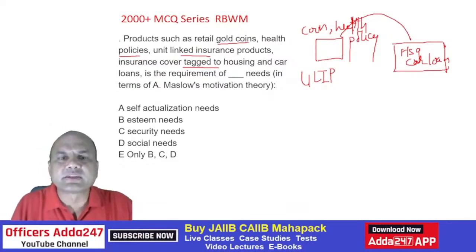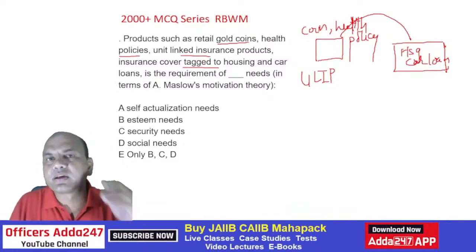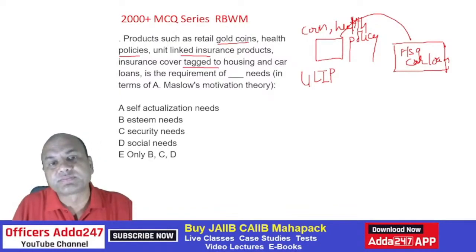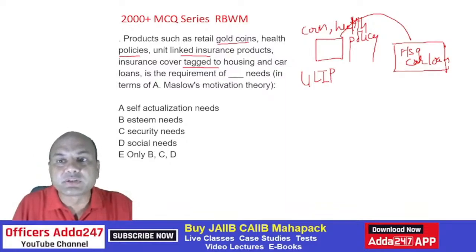For example, a very rich person is also called a self-actualization level person. If you go to Ambani and tell him, buy a housing loan from me, take a gold coin, Ambani will say, I won't buy a housing loan, I'll buy a housing loan company. Isn't it? That's the level.